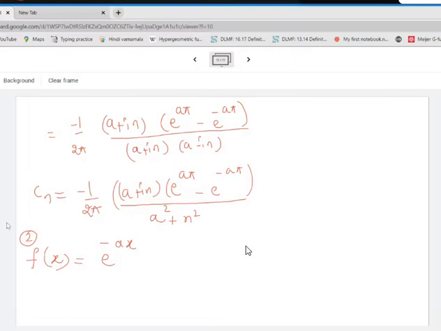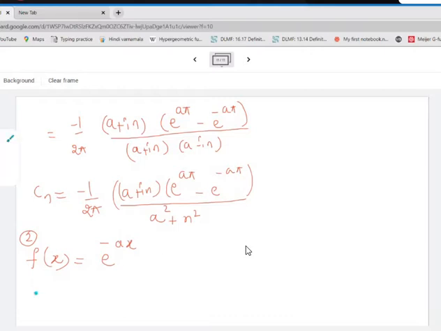See, in the previous case, we have worked for e raised to ax. Now I'm asking for e raised to minus ax. So the only change will be that wherever you have a, you will just replace it by minus of a. So what will be the Fourier series over here?